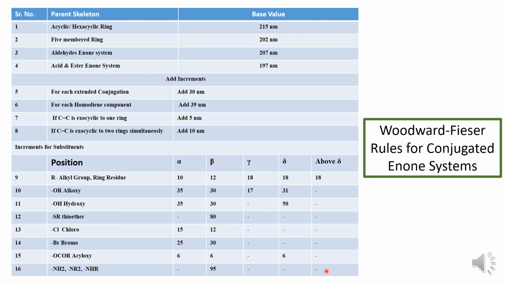So these are the Woodward-Fieser rules for the conjugated diene as well as enone system, and using these rules we can calculate the lambda max value theoretically, and this theoretical lambda max value we can compare with the experimental lambda max value, and we can get the idea about the unsaturation present in the unknown compound. So that is the big advantage or big significance of the Woodward-Fieser rules.